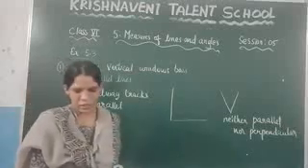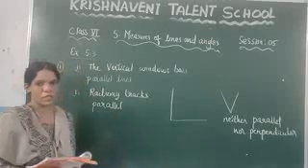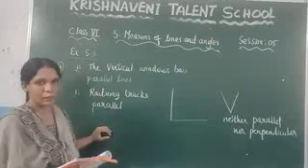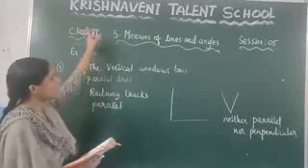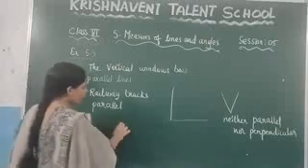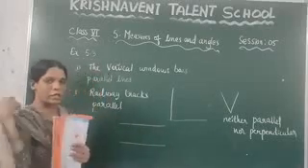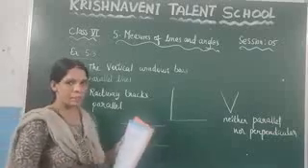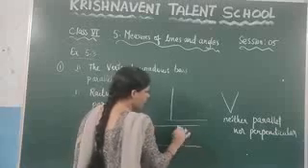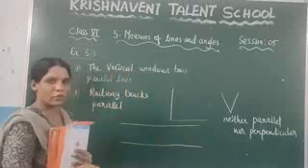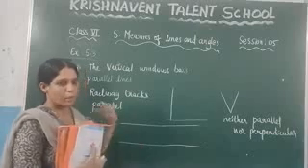Now the last one, the opposite edges of the blackboard. If you see here, this is the blackboard. If you take this edge, what is the opposite edge? That one. Here this is one edge and this is the other edge. You can observe that these two lines are parallel because if you extend these lines, they will not intersect at any common point. So we can say that the opposite edges of the blackboard are parallel.